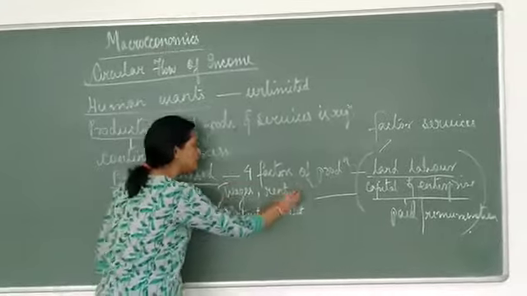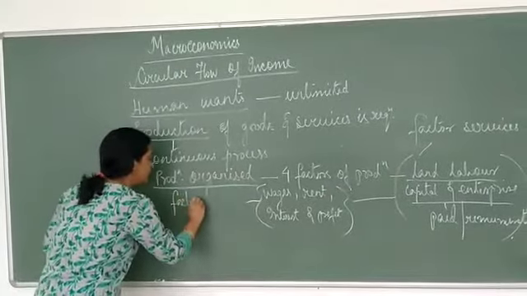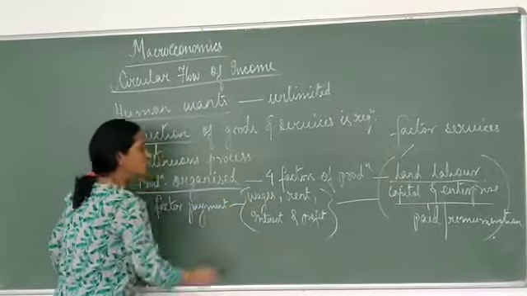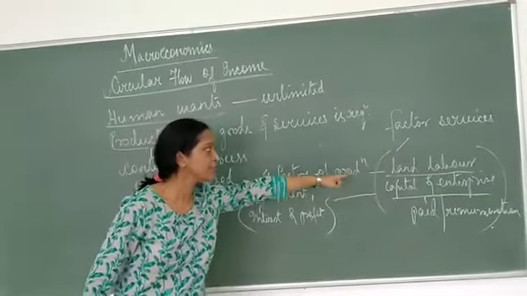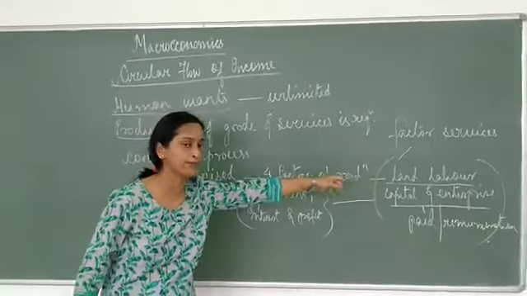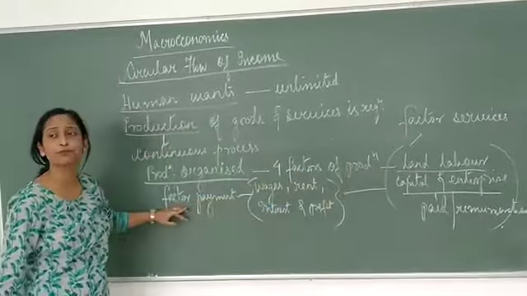So what are these together called? These are called the factor payments. Yes. So we are getting 2 things here. One is factor services. What are the factor services? The productive services come in the form of land, labor, capital, enterprise, and these factor services get factor payments.